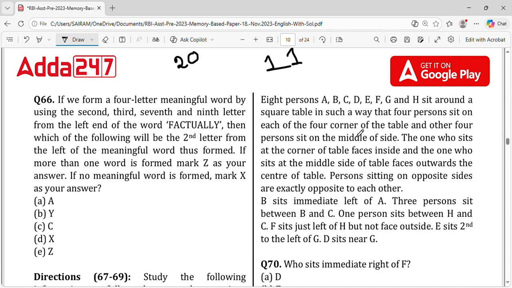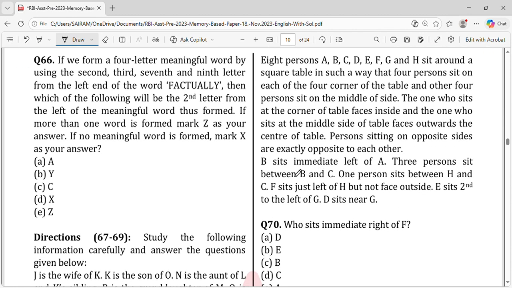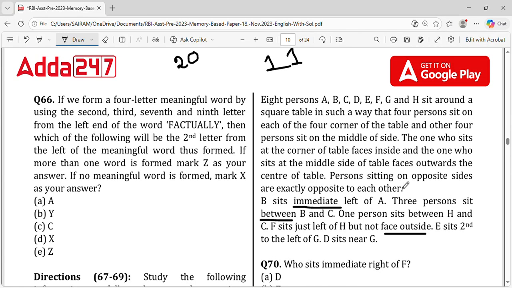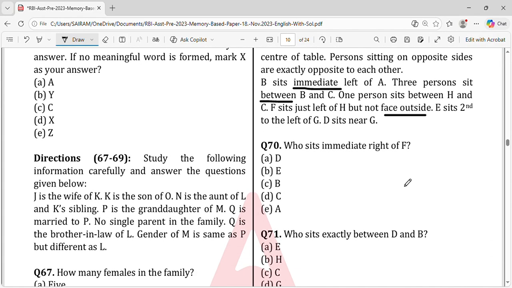Say for example, if you see this topic, we can see there is a word called immediate, and a word called between, and words like facing outside, facing inside, and all other things. We can see neither and nor also there, and there are many other things. So all these things will be satisfied.